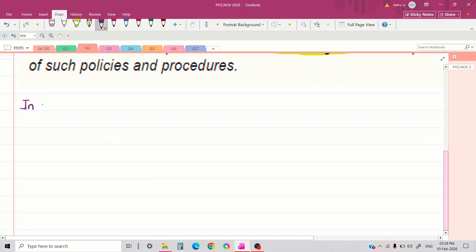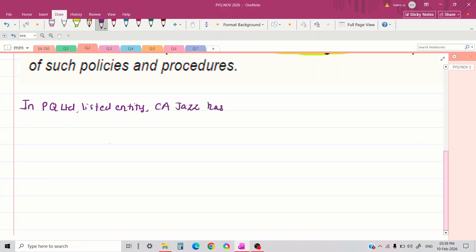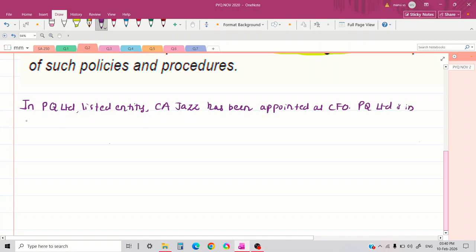In PQ Limited, a listed entity, CA JAS has been appointed as CFO. PQ Limited is in the business of manufacturing of specialty chemicals.